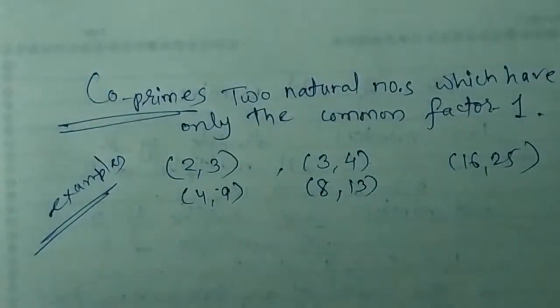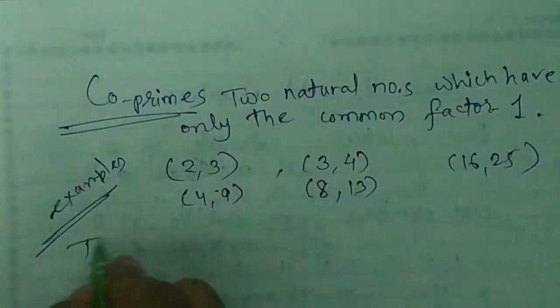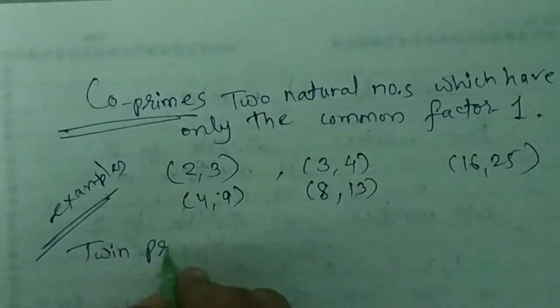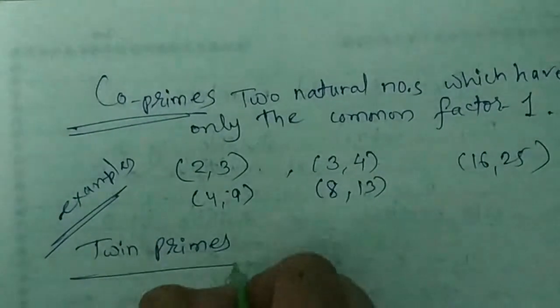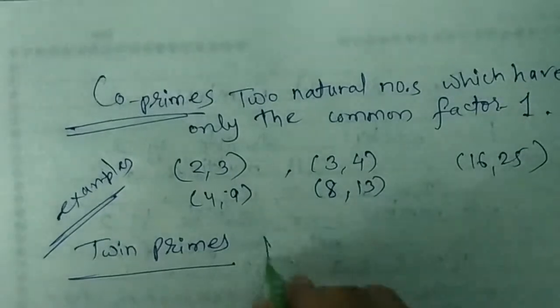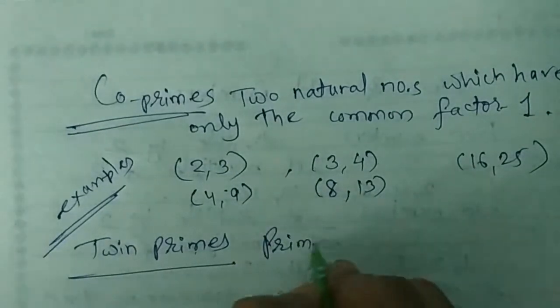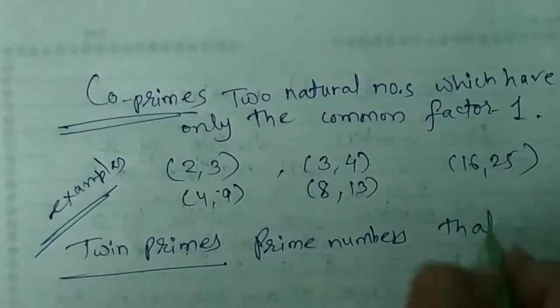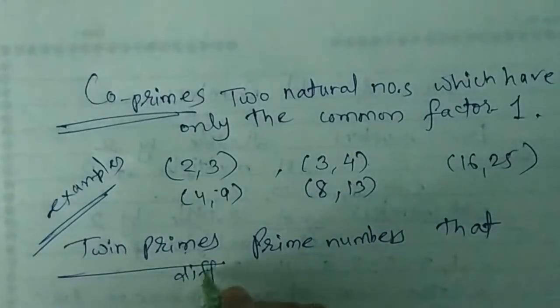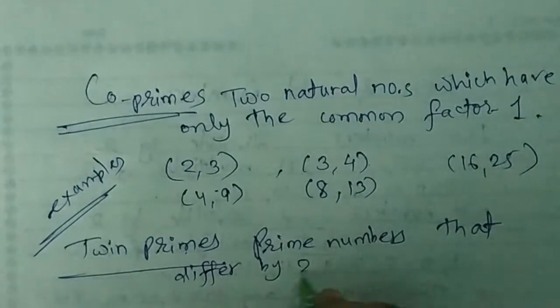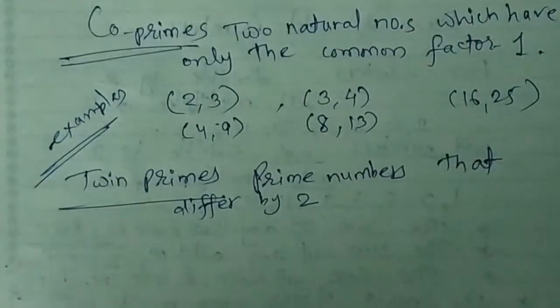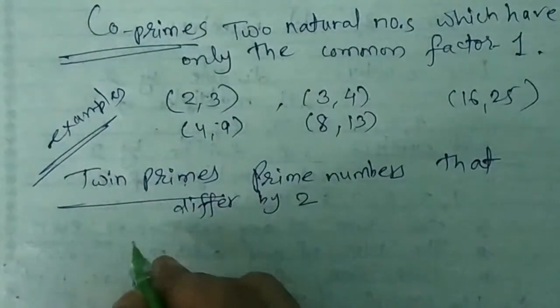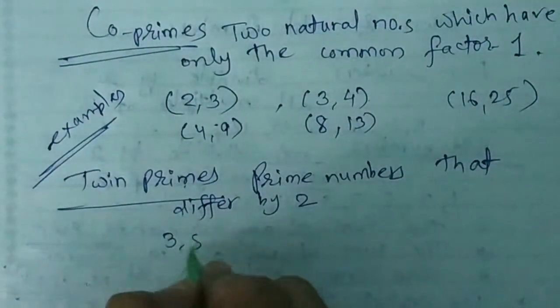Okay friends. Again we have twin primes. So what are twin primes? As the name itself suggests, they must be prime numbers. So prime numbers that differ by 2, have a difference of 2, you can call them twin prime numbers. Like I have the pair 3, 5.